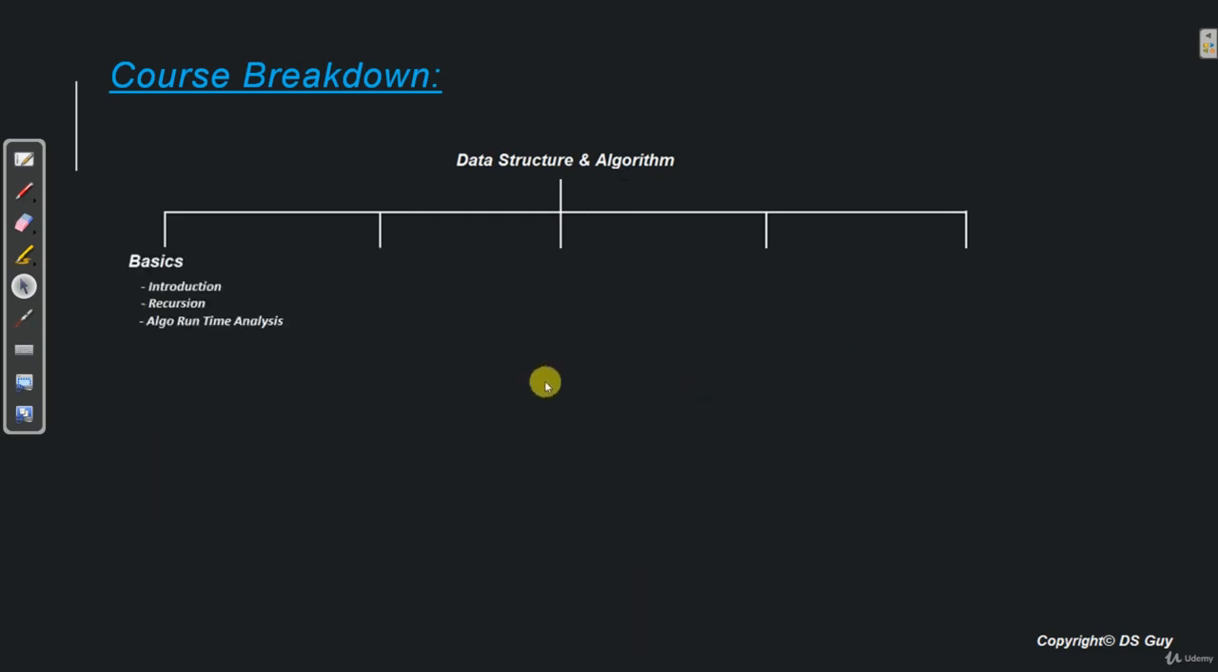The first piece is the basics of data structures, whereby we get introduced to data structures and algorithm. Then we learn recursion, and then we learn algorithm runtime analysis. The next section is physical data structure, whereby we learn array and linked list. The next section is logical data structure, where we learn tree, hashing, stack, queue and graph. Then we learn sorting and searching in the fourth section.